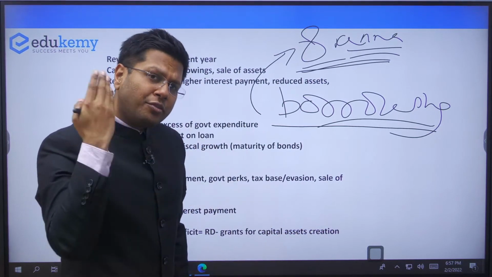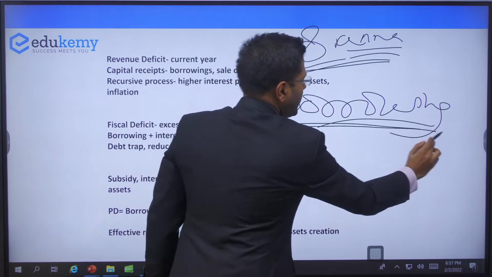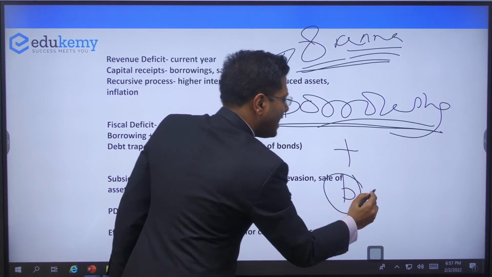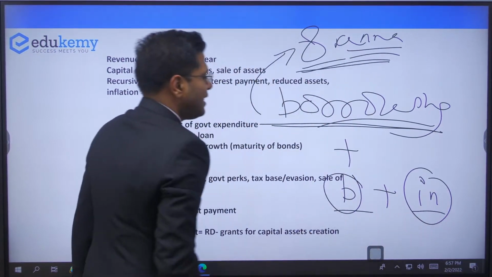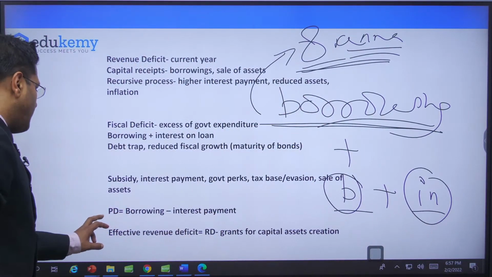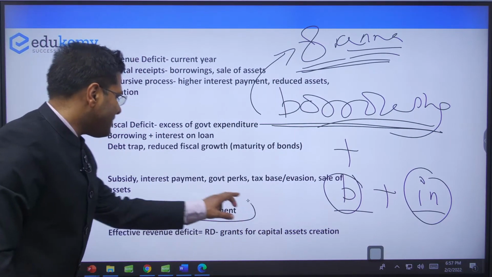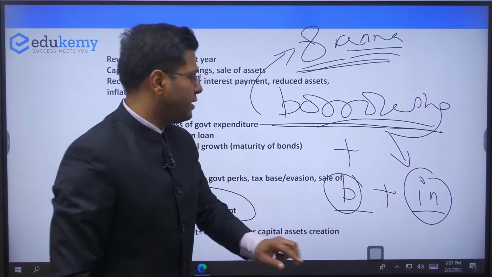Interest also comes to 40, 50, 80,000 crore rupees, right? So there are two components of this borrowing: one borrowing for this year and one for paying the interest of the last year. If we segregate this, we will understand the primary deficit. So borrowings minus interest payment is the effective borrowing only for this year, right?